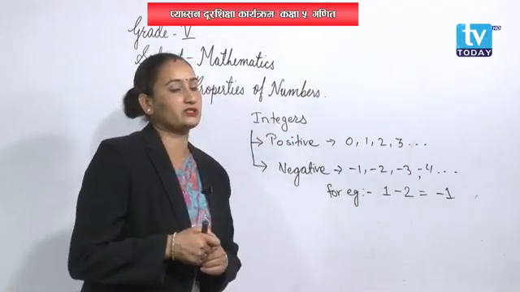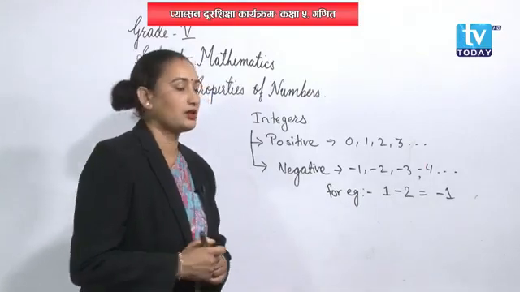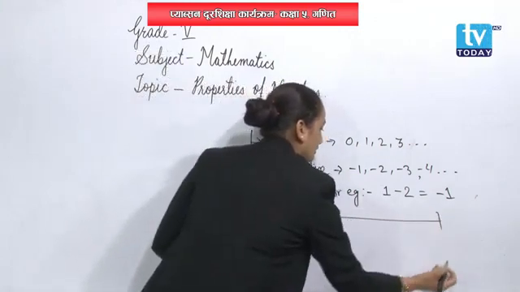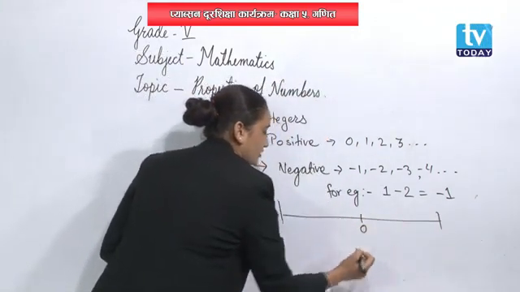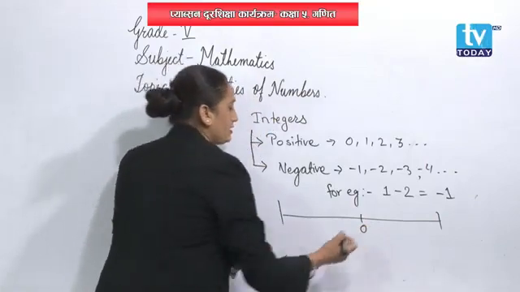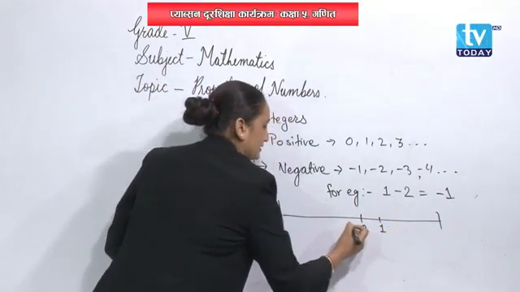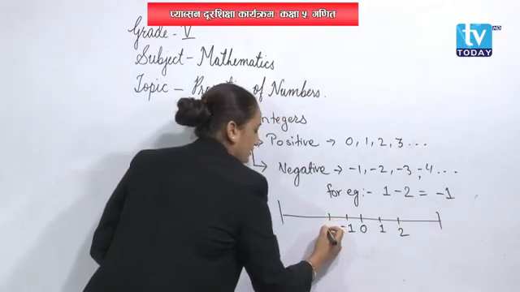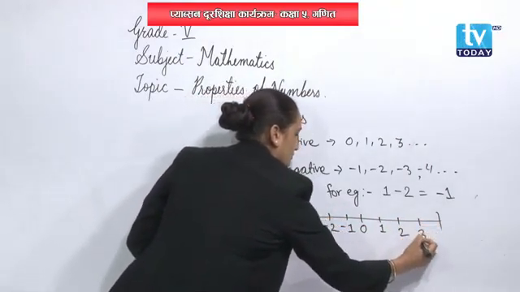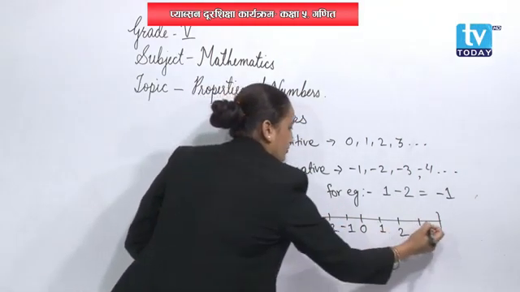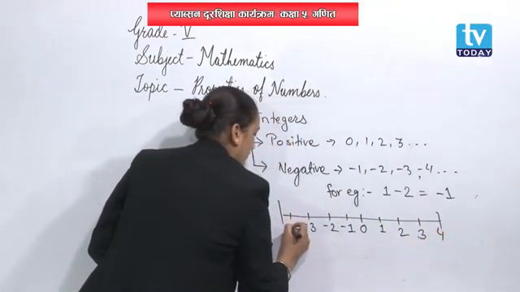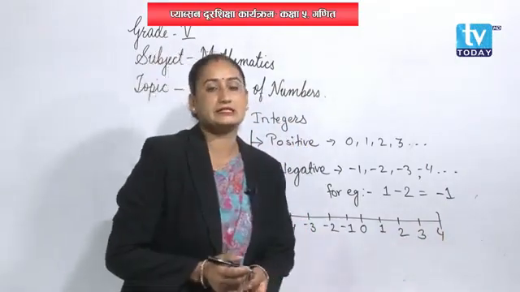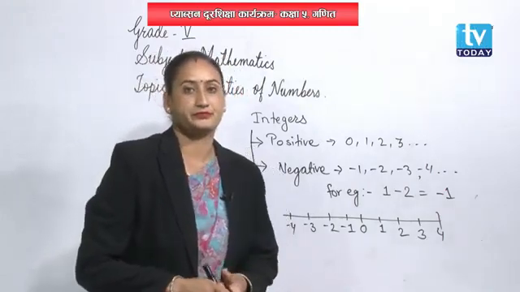And do you know the integers number line? Okay, have a short overview for the integers number line. Okay, 0 is in the middle. Here, if here is positive 1, then there will be the negative 1. If there is positive 2, then there will be the negative 2. Positive 3, negative 3. Positive 4, negative 4. Can we go on writing like this way? This is known as the integers number line.